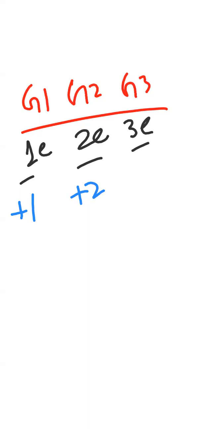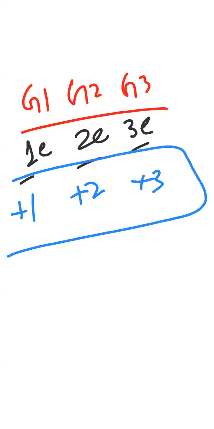Group 3 elements, like the aluminum family. Aluminum has 3 valence electrons. During reaction, aluminum can donate those 3 electrons to any element, and it will become a positive 3 ion, plus 3. These are the valencies. The valency of group 1 is plus 1. Valency of group 2 is plus 2. Valency of group 3 is plus 3. This is the future prediction now.